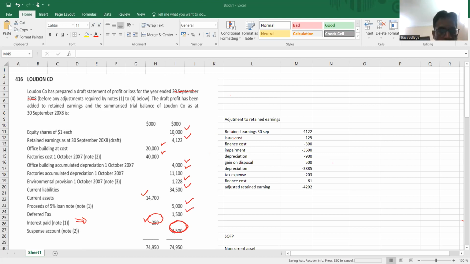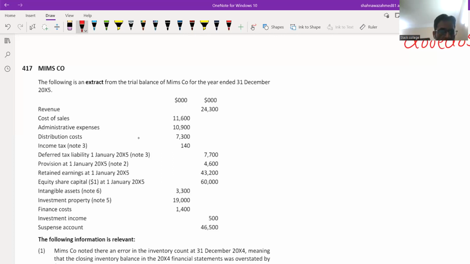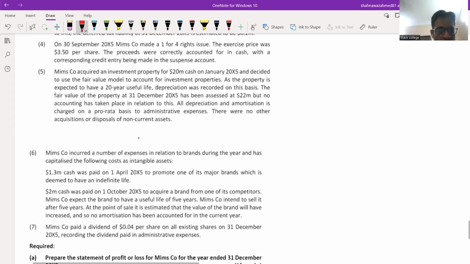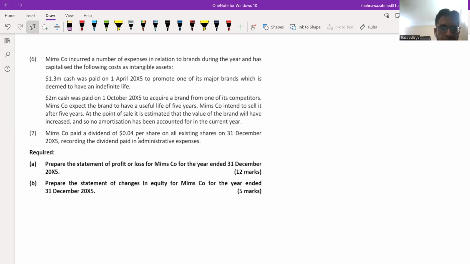Now let's move forward to another exam question. Another question, also a recent one. Now the requirement is slightly different.